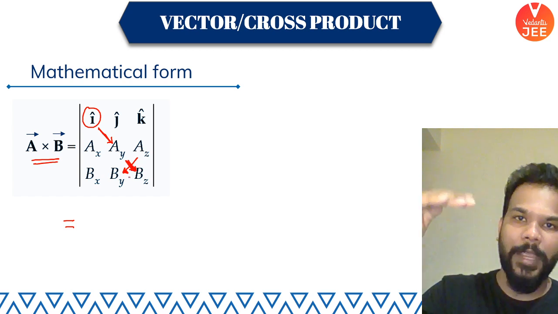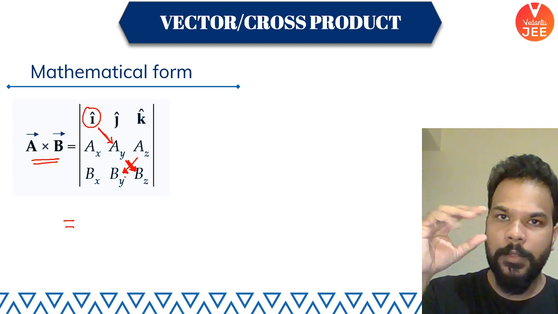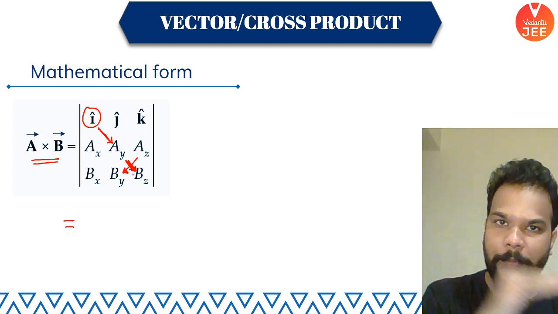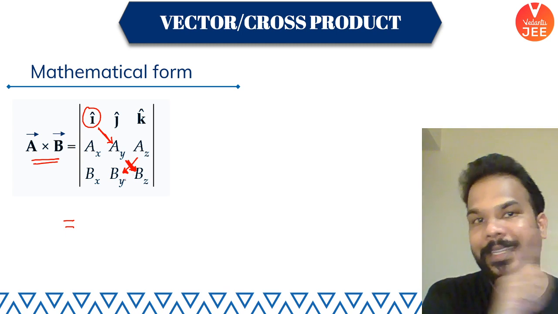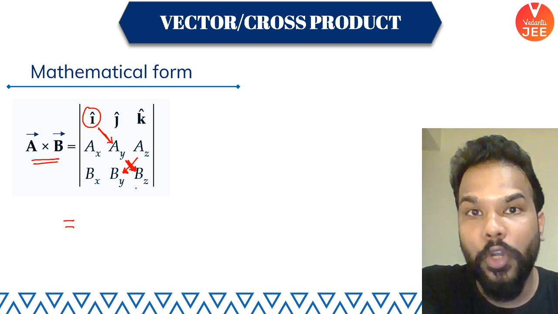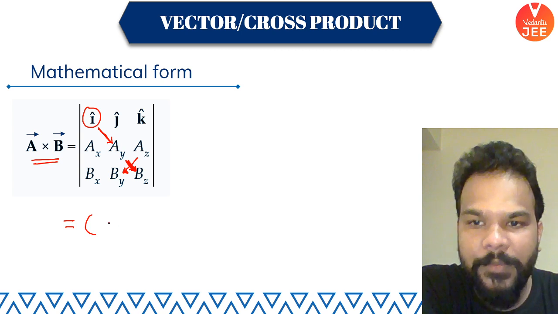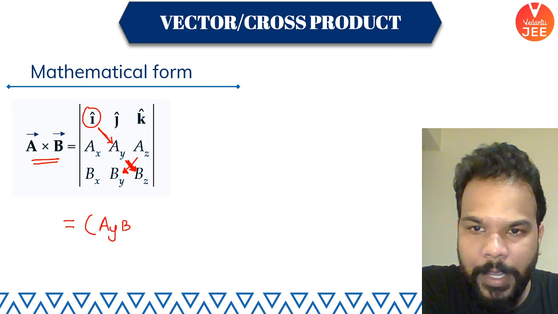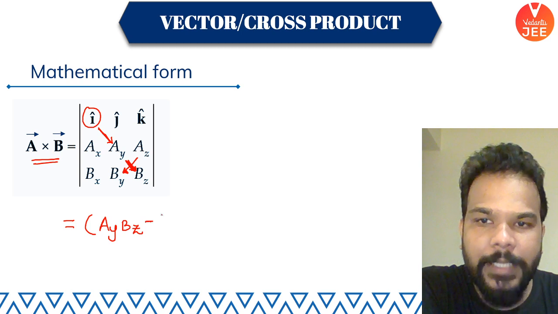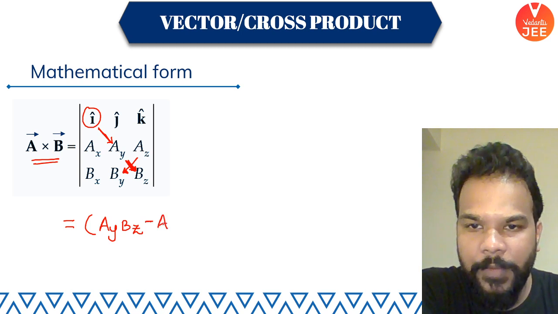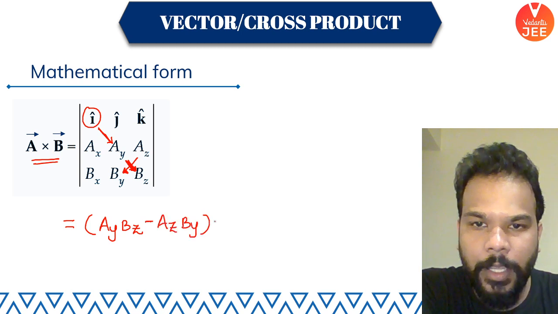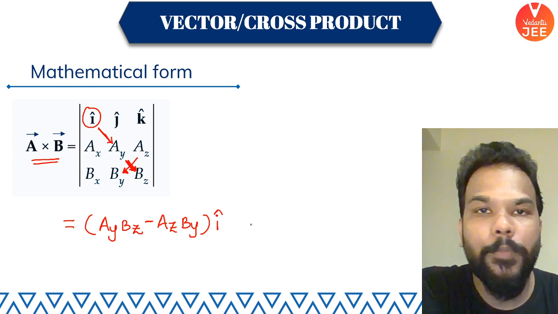First I started from I cap, started moving diagonally downward. I reached AY multiplied with BZ and then AZ multiplied with BY in a cross. You can look at it this way also. So you will write it as AY multiplied with BZ, so that is AY BZ. Put a minus sign and then AZ multiplied with BY. Okay, this is your I cap component, by the way.